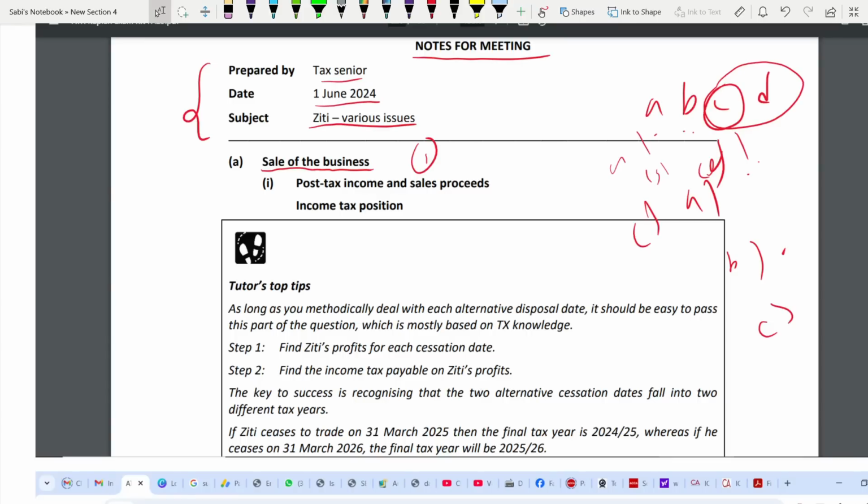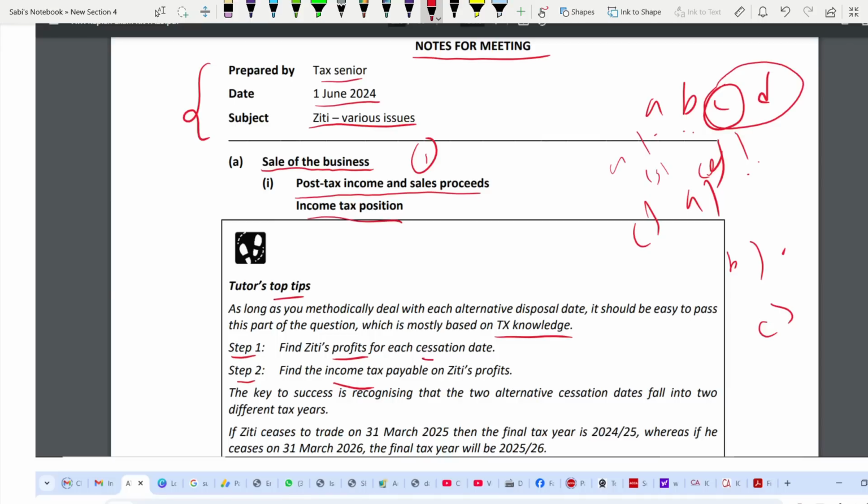The first part is post-tax income and sale proceeds. First is your income tax position. Next is your CGT position. Okay? And mostly this area is your tax knowledge, income tax and CGT. So first you have to find step 1 and step 2. These are just some tutor's top tips. They're guiding you how to answer. Okay? First find the profit, then find the income tax.